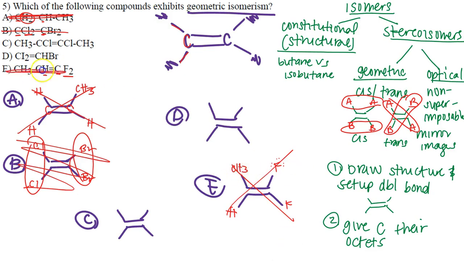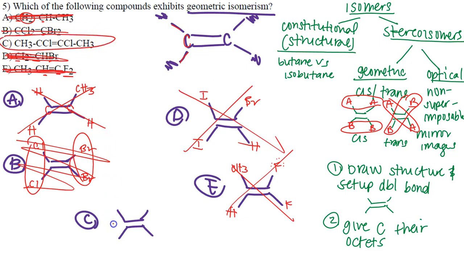Let's go to letter D. Now we have this carbon single bonded to two iodines, so we have iodine here and iodine here. And then we have this carbon bonded to a hydrogen and also bonded to a bromine. As you can see, we have, again, three different groups. So that's not going to work for us. There is no geometric isomerism. By process of elimination, letter C is correct, right? Letter C is correct. Let's go ahead and verify why letter C is correct.